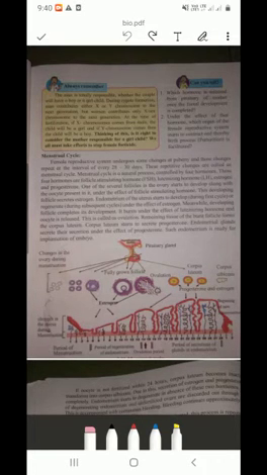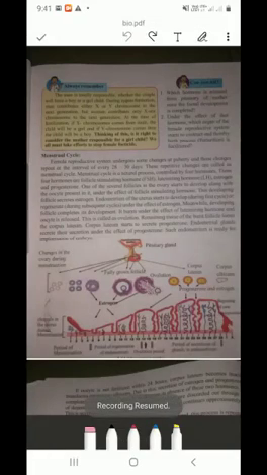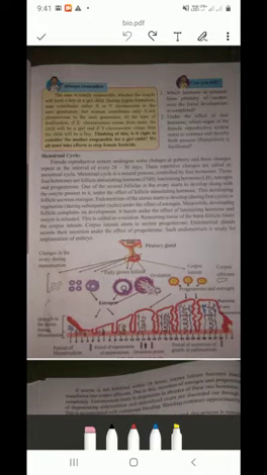Then endometrium of the uterus starts to develop during the first cycle. Menstrual cycle is controlled by four hormones, we have seen. Endometrium is a part of the female reproductive system.